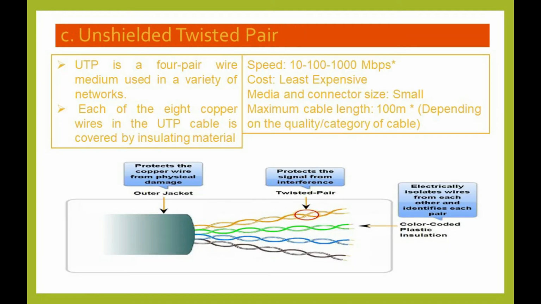Unshielded twisted pair. UTP is a 4-pair wire medium used in a variety of networks. Each of the 8 copper wires in the UTP cable is covered by insulating material. Speed 10 to 1000 Mbps. Cost least expensive. Media and connector size small. Maximum cable length 100 meters, depending on the quality or category of cable. This is the picture of UTP cable.